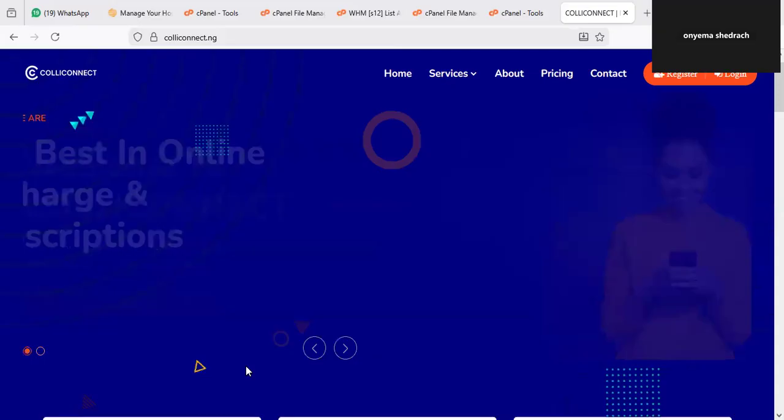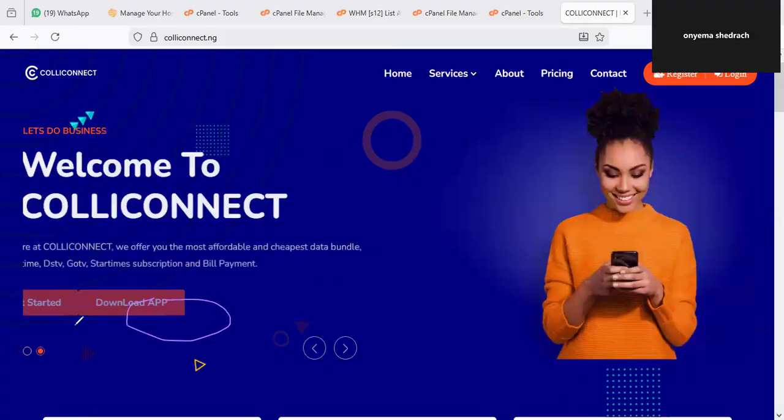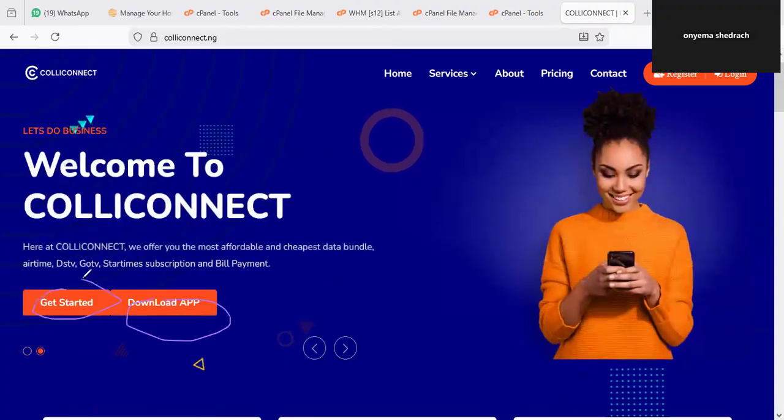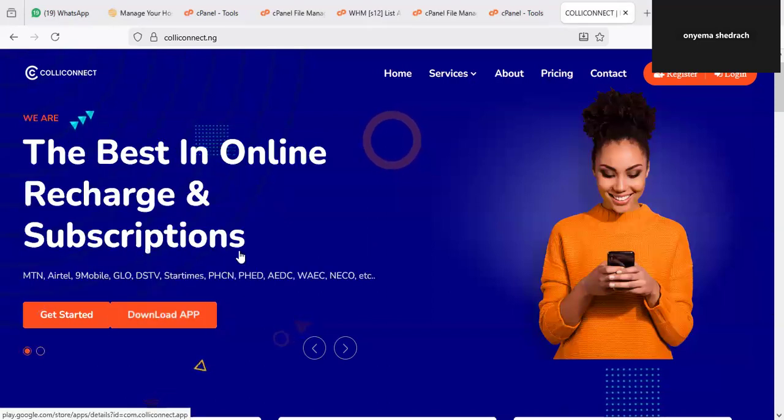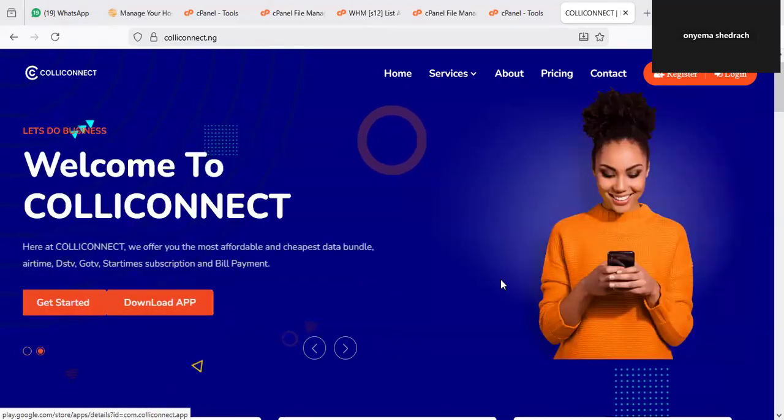For those of you that are using Android device, you can easily click on download to download their mobile app, or get started to use the web version. If you click on this download, let me open it in another tab just to show you something. It will take you directly to Play Store. On Play Store, you can download the app automatically and install it.